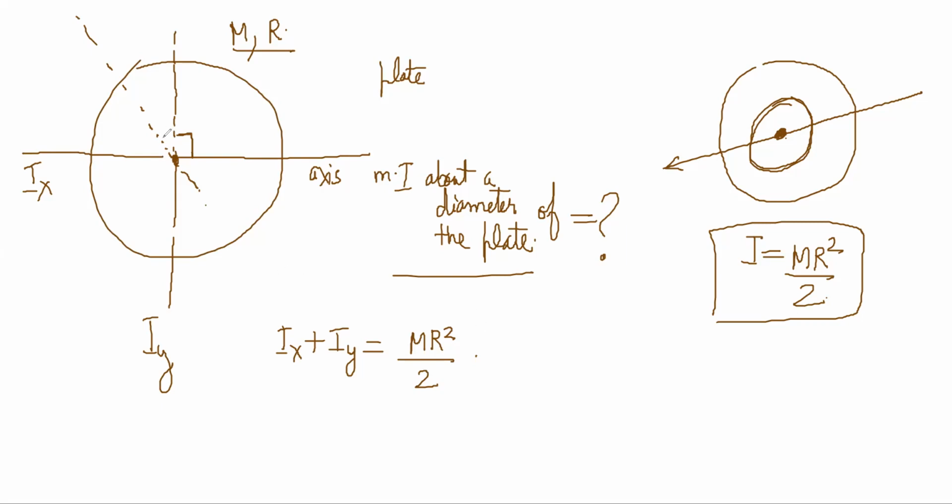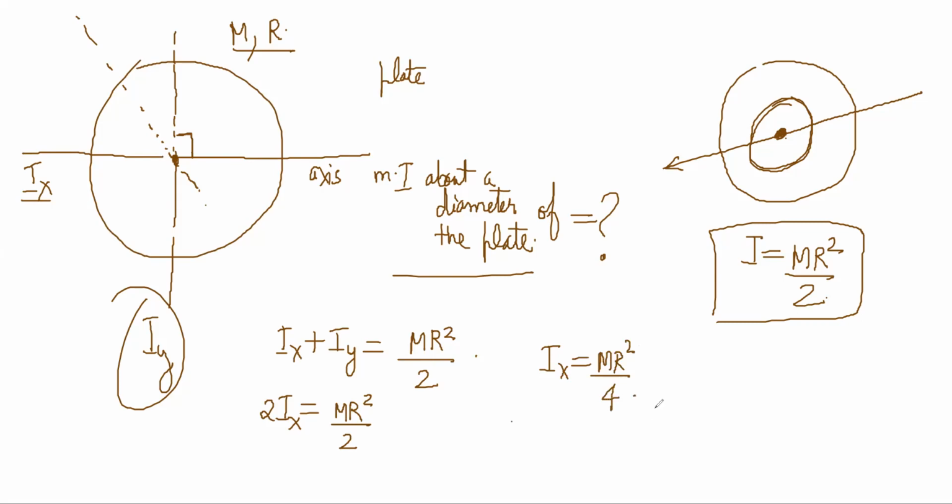Is there any difference between this diameter and this diameter? No, they are literally the same axis. So this is 2Ix, so MR square by 2 into, MR square by 4. So the perpendicular axis theorem has told you the answer without doing anything. You don't have to do the integration in this case because it's a planar body, and I wanted this axis moment of inertia, but I already know the perpendicular axis answer.